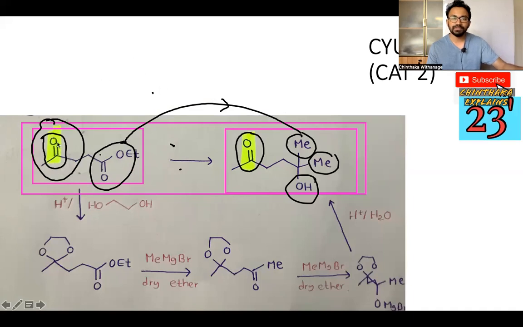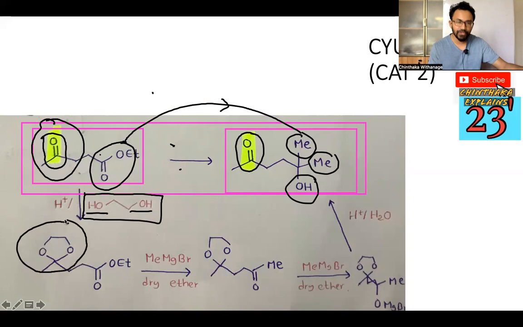See, that's the case. The keto part can react too, so within this transformation we can see this part has been protected. So in this case you have to use ethanediol. Diol means two OHs are there. With the acidic medium, what happened? This part just attaches and makes a ring here, a ring like this at the keto part. But this one is not going to come to the ester carbonyl. That's the thing. If it came to the ester carbonyl too, we could not do this.